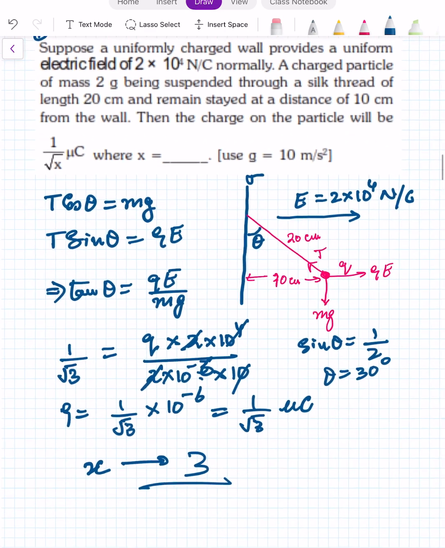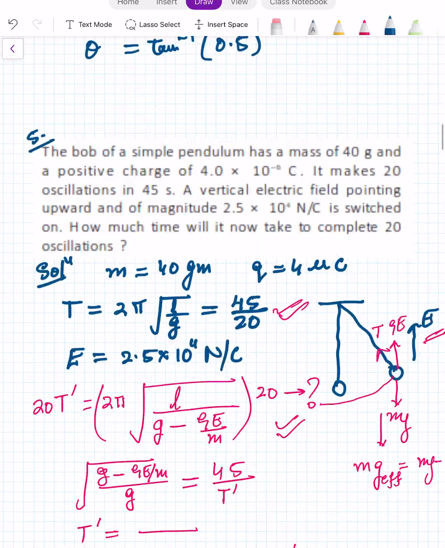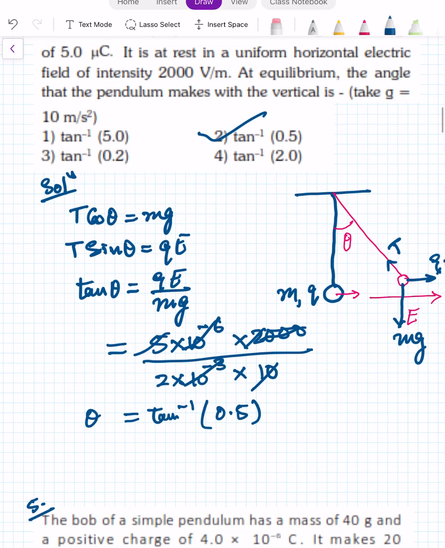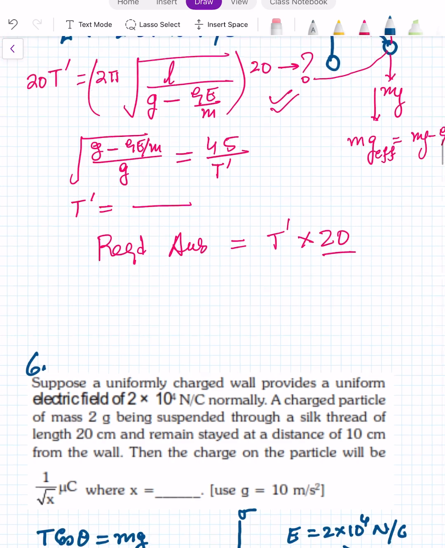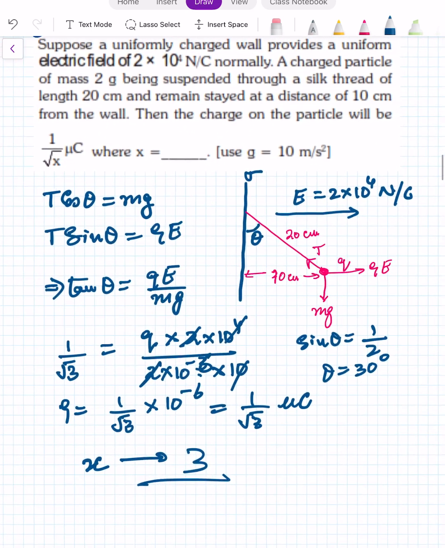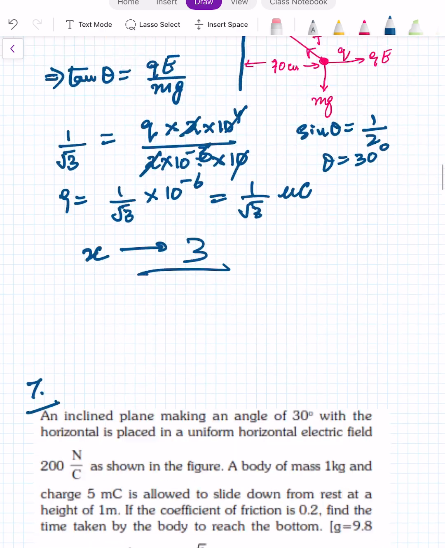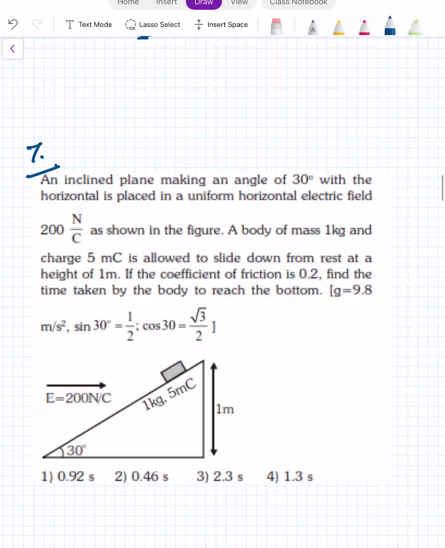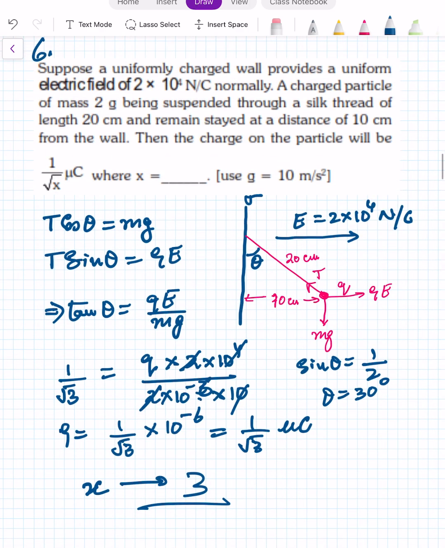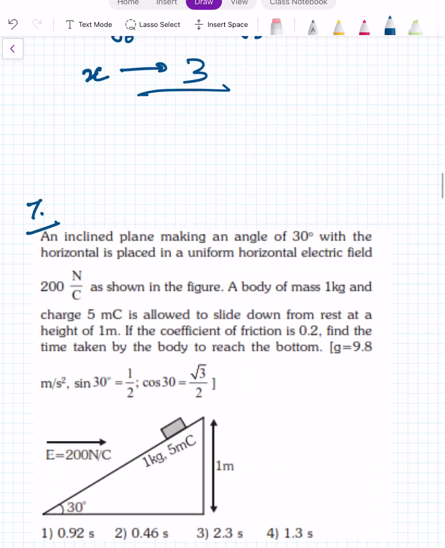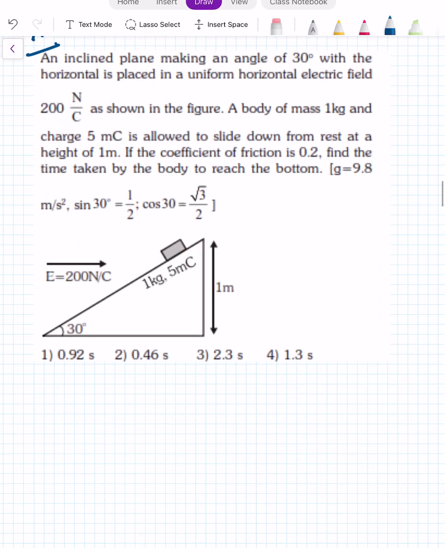Now you see there's nothing very different from this question. The only difference is here they have said some plate is there which has been creating the electric field in the neighboring region. Let's take this, it is also a previous year JEE Main question, the 6th one. This 7th one is also a previous year JEE Main question.